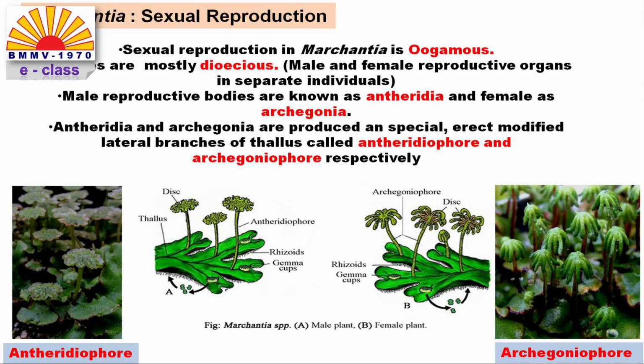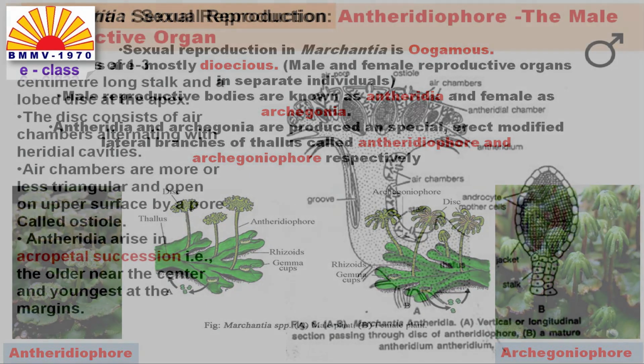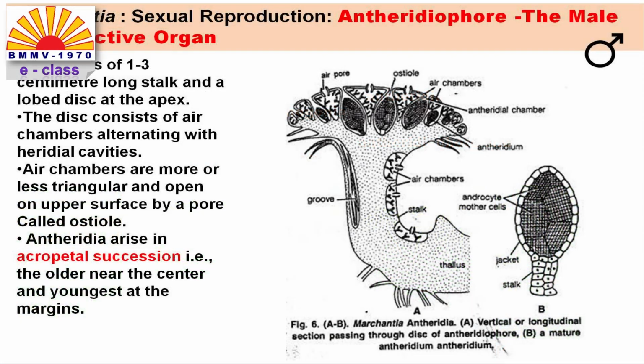On the screen, the left hand side figure shows the natural image of the antheridiophore and the right hand side shows the natural image of the archegoniophore. Let us now study the section of the antheridiophore. The antheridiophore is a well-developed structure. It is macroscopic and 1 to 3 cm long, which contains a stalk and a lobed disc at the apex.